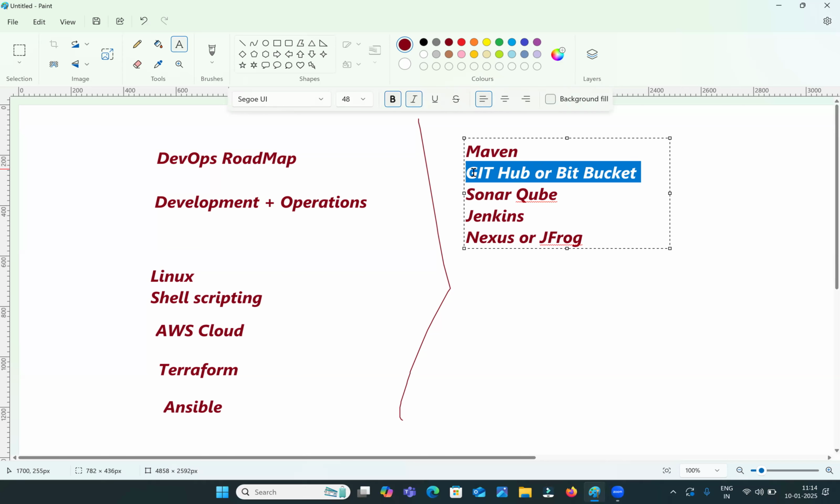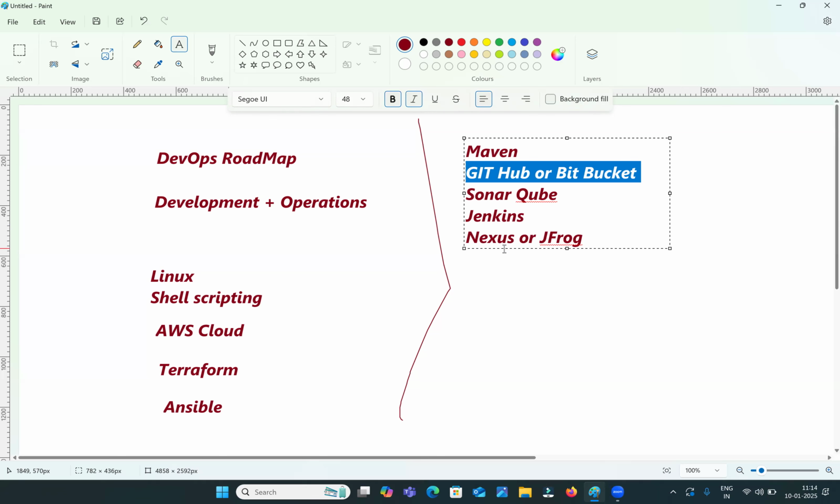One is the source code repository, another one is the artifactory repository. In the source code repository, we will upload the source code. What is source code? Whatever code developers are writing, that original code, we call it the source code. Developers will upload that source code in the GitHub repository, and Maven will create the artifact for our code. We need to upload that artifact in the Nexus repository. Artifact repository is different, source code repository is different. In the source code repository, we keep the source code. In the artifact repositories, we keep the artifacts.